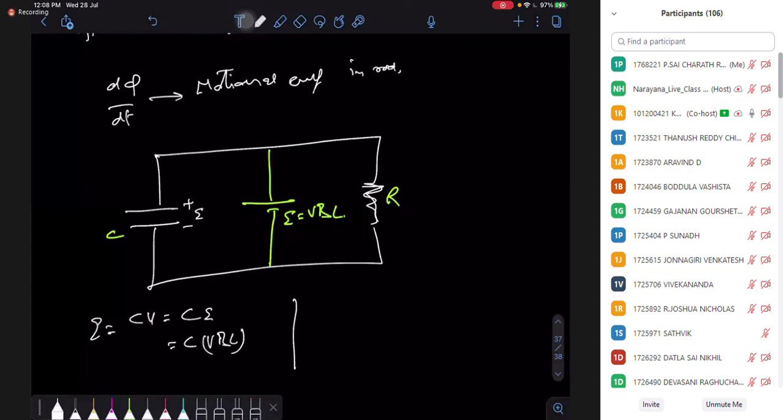Now there is a potential drop across the resistance, upper side positive, lower side negative. So what is the value of the current? Whenever there is a potential across the resistance, there is a current in the resistance. And the potential difference here is BVL.